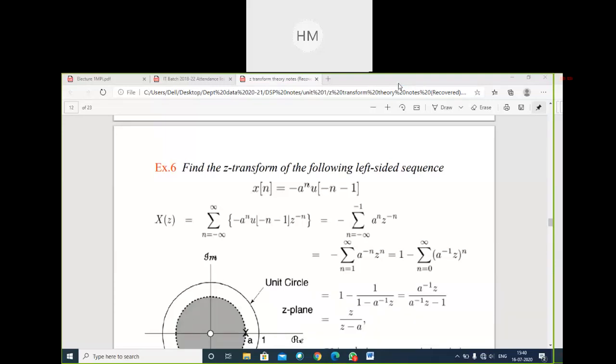Three methods are there. Do you know the names? Long division method, partial fraction expansion method, residue method. If you can simplify by any one method, you can find the inverse Z transform.